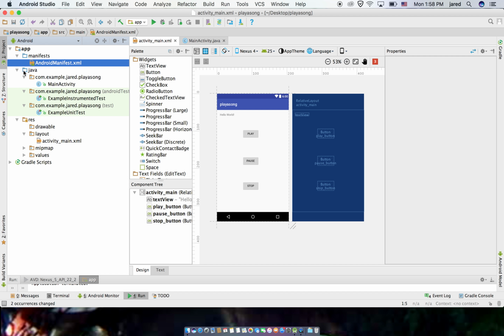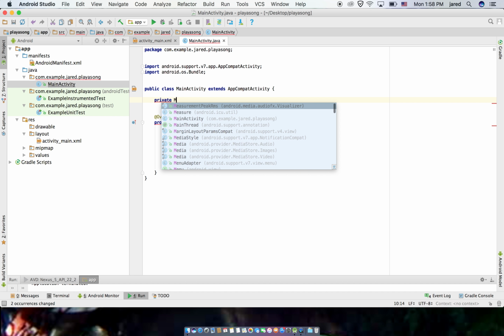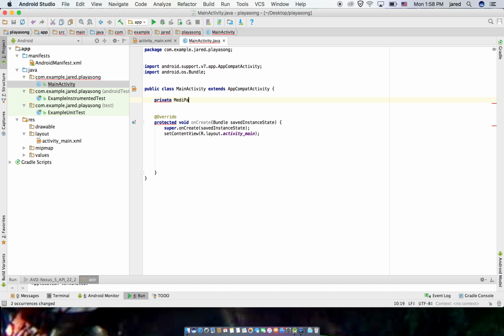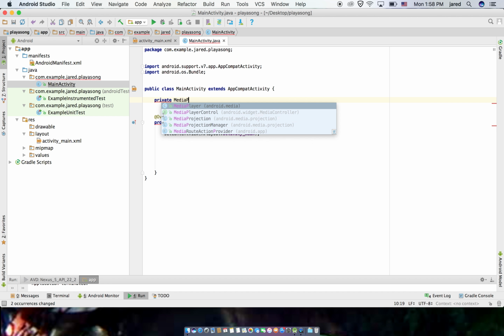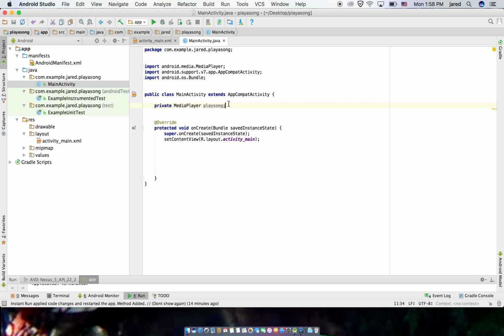So now we will go over to the main activity. And under where main activity is declared, we want to make our media player. So we'll go private, media player, and we'll call this play song. And just go option and enter to import the class.